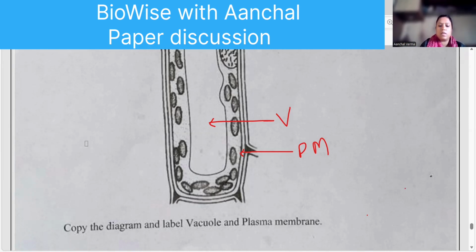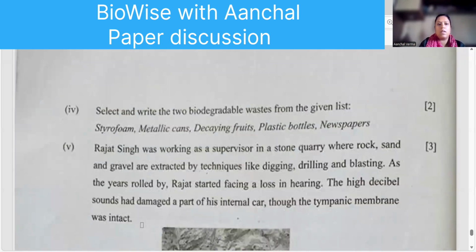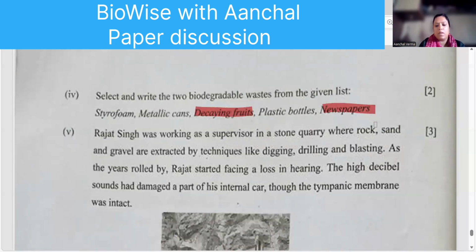Next, moving to the next. Yes, select the two biodegradable waste: decaying fruits and your newspaper. Next one,